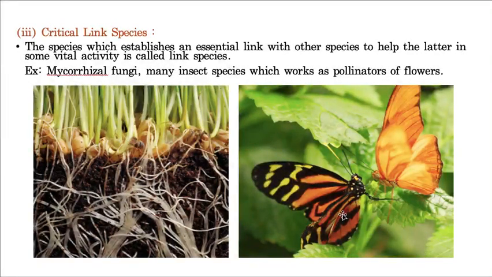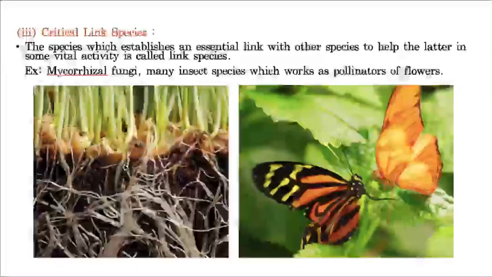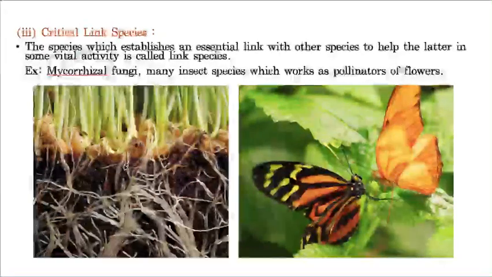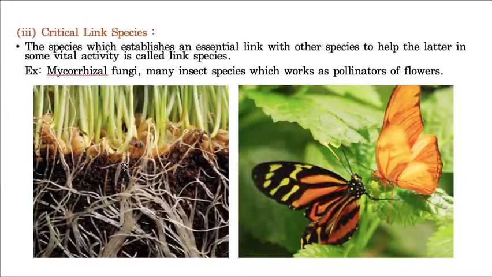So two organisms of a species are connected by this butterfly species, and that is called a critical link species. Hope you understand. One species connecting the organisms of another species is called a critical link species. Mycorrhiza is also an example, an association existing between the roots of higher plants and fungus. That means one species is connecting the individuals of other species, so that is called a critical link species.